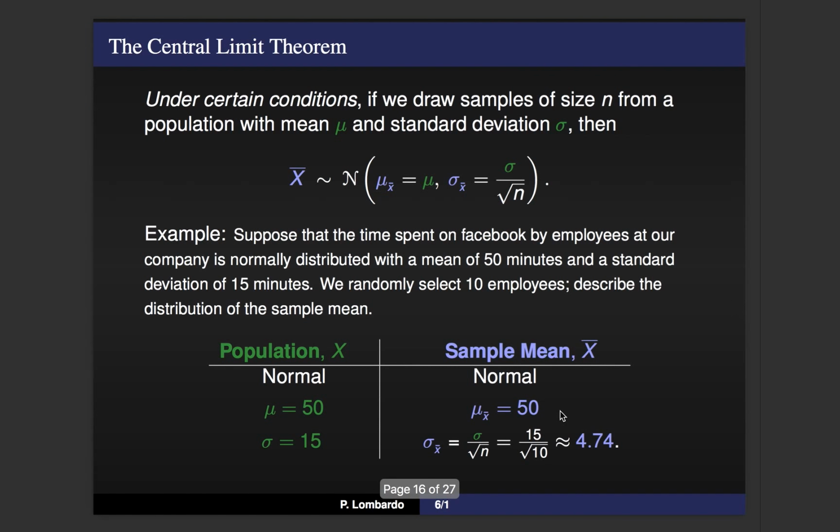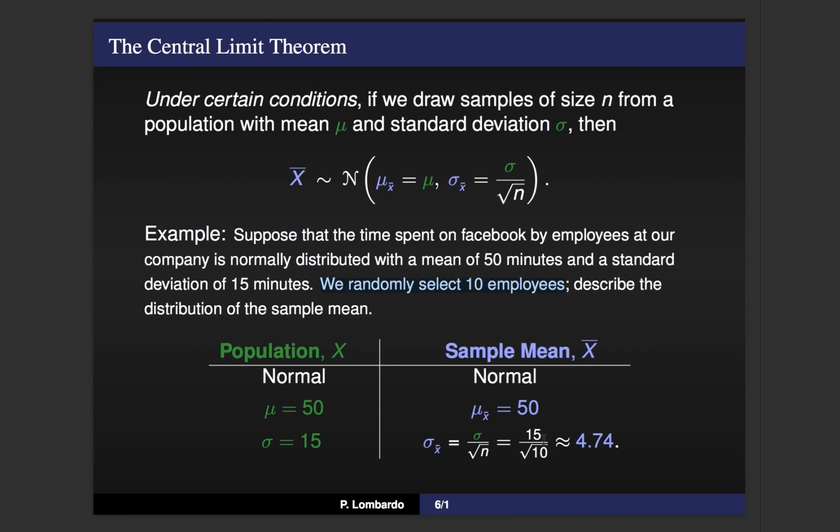Now lastly, in the population, right, if your standard deviation is equal to 15, when we talk about the standard deviation in your sample means, we need to adjust this. So we're going to take our old standard deviation of 15 and divide by the square root of our sample size. In our case, we're randomly selecting 10 employees. So in this case, our sample size is 10.